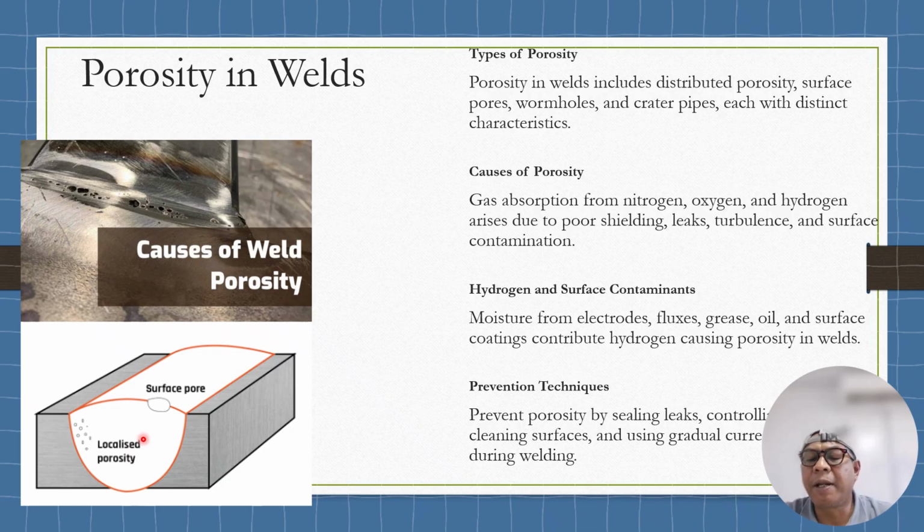Distributed porosity appears as fine pores through the weld bead. The surface porosity indicates significant gas entrapment, caused by absorption of nitrogen, oxygen, hydrogen due to poor gas shielding or leaks.